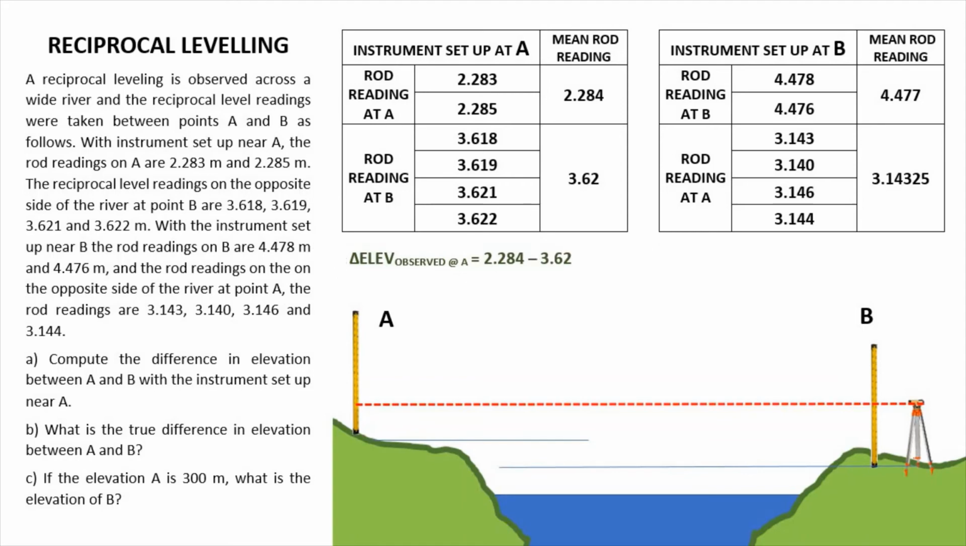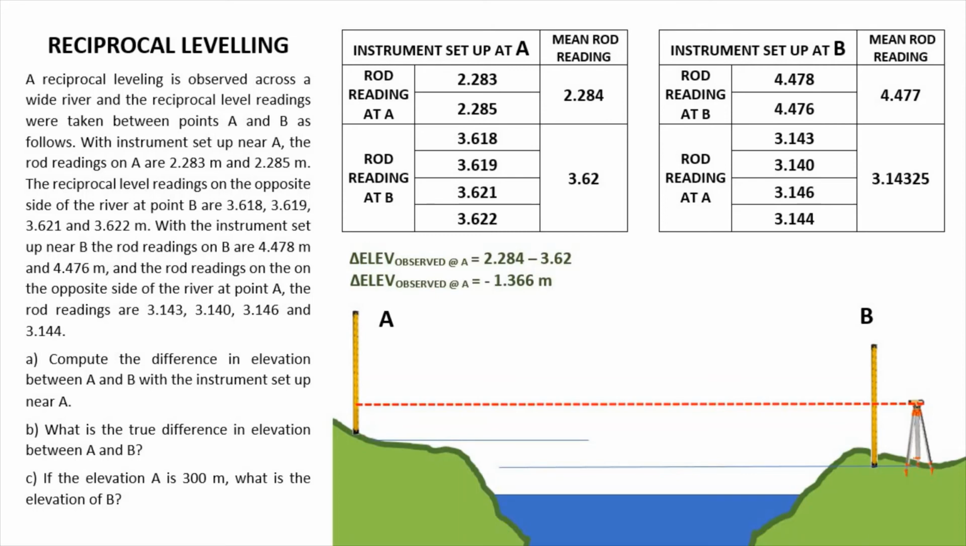And again, take note, we're not considering the effect of curvature and refraction anymore since naka-cancel siya, as proven dun sa explanation kanina. So therefore, compute natin yan. The difference in elevation observed at A is negative 1.366. So negative yung napalabas nating answer. So take note, walang length na negative. Negative na value sa ating answer means that B is lower than A. Okay, mas mababa daw si point B sa A.